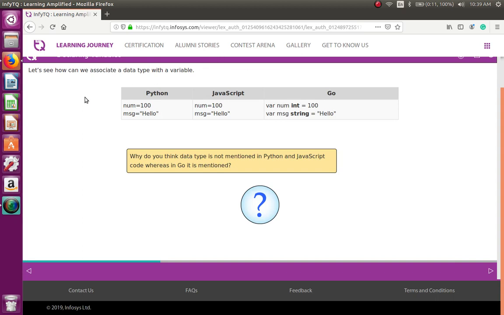Let's see how we can associate a data type with a variable. Number equal to 100 in Python, message is equal to hello within double quotes. In JavaScript, number is equal to 100, message is equal to hello. When it comes to Go, var keyword, number int is equal to 100, var message string is equal to hello. Why do you think the data type is not mentioned in Python and JavaScript code, whereas in Go it is mentioned?